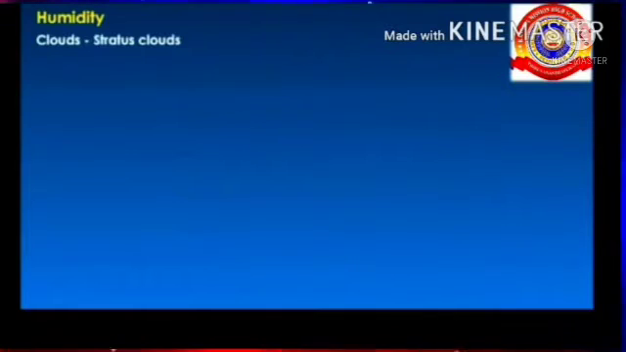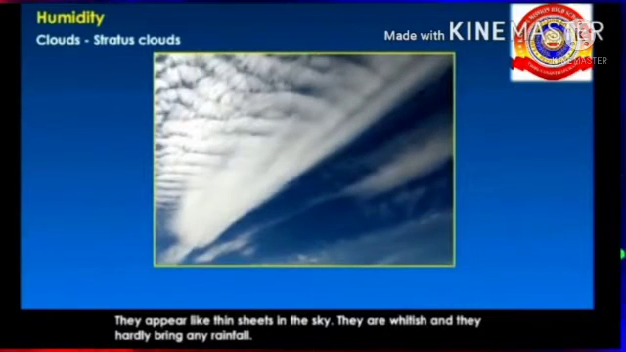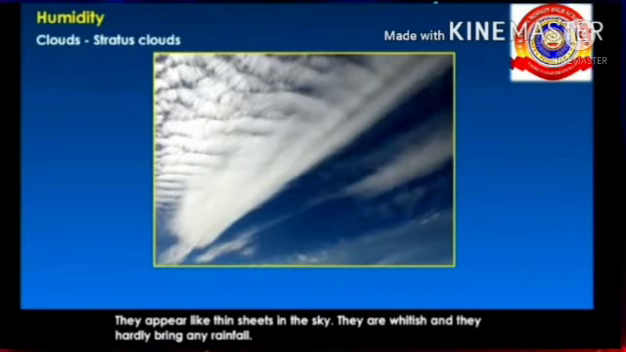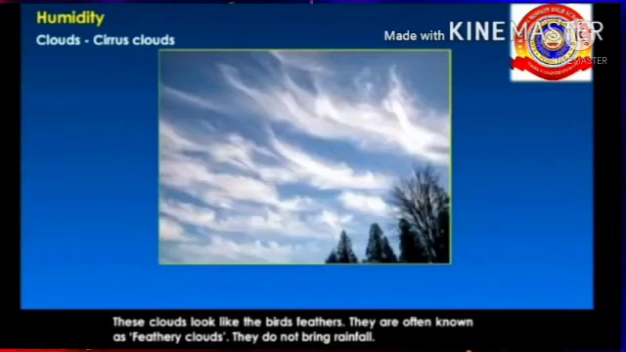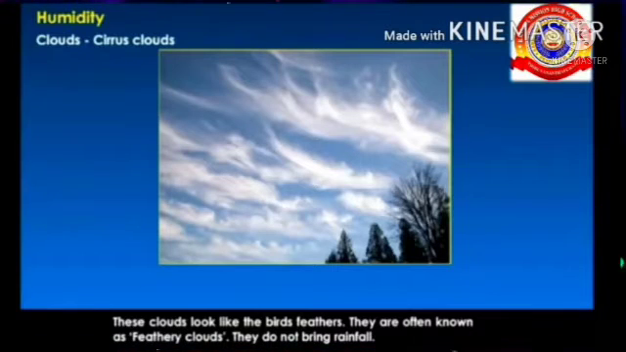Another type of clouds is stratus clouds. They appear like a thin sheet in the sky. They are whitish and they hardly bring any rainfall. Last one is cirrus clouds. These clouds look like bird's feathers. They are often known as feathery clouds. They do not bring rainfall. Hope all of you understood condensation and different forms of condensation.